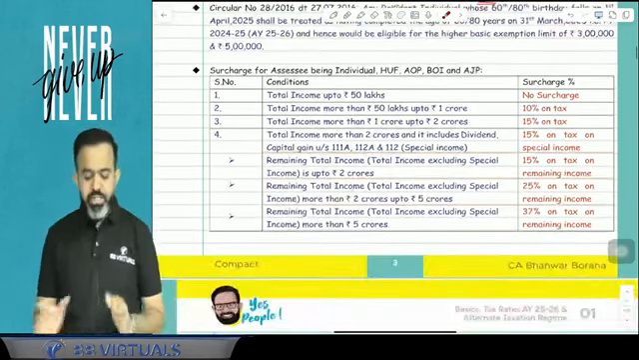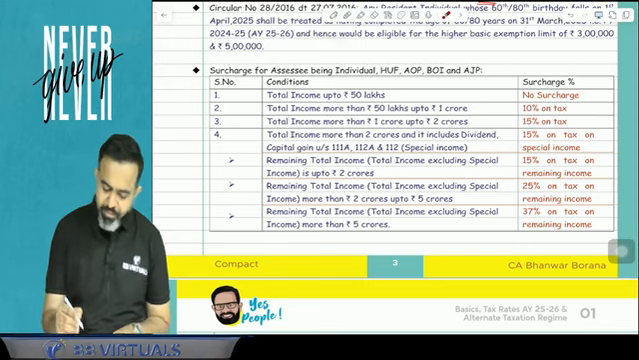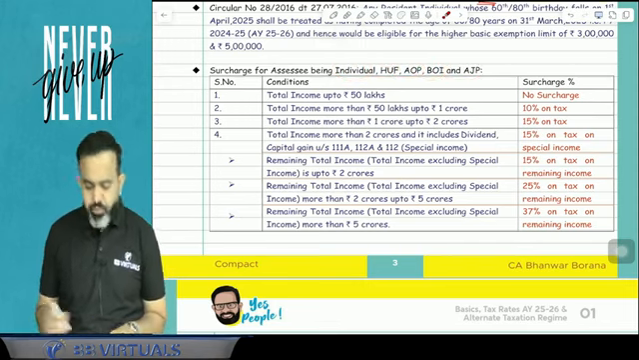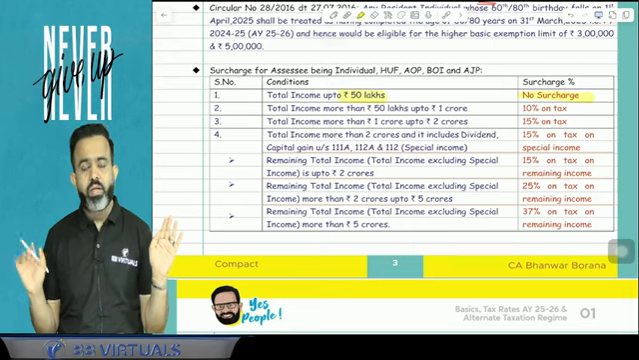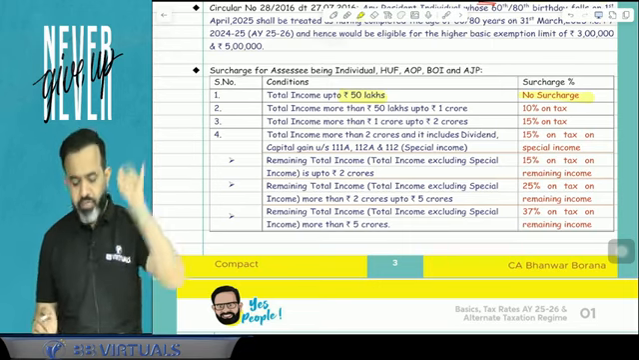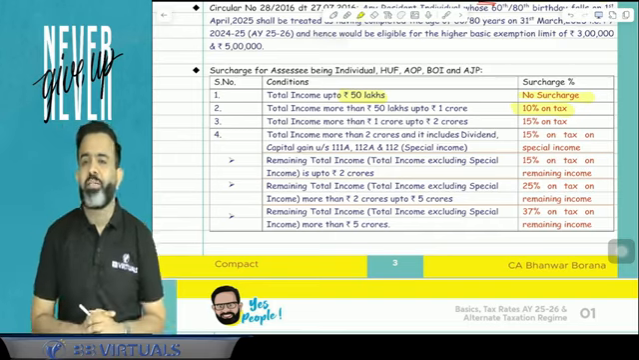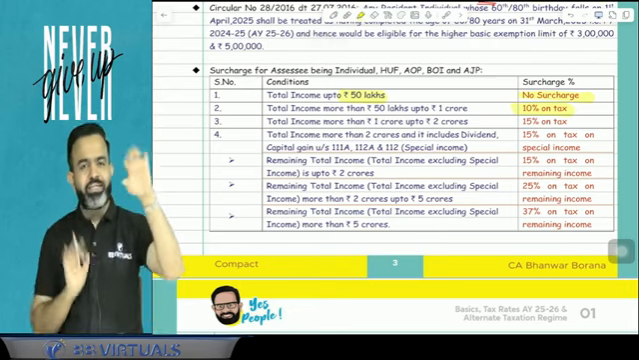Now guys, the next part is related to the surcharge. Sir, the question is: is surcharge applicable for individual, HUF, AOP, BOI, artificial juridical person? Answer is yes. But guys, if your net taxable income is up to 50 lakh, then there is no surcharge. But if net taxable income is more than 50 lakh up to 1 crore, then 10% surcharge, means on the tax you have to add an extra 10% as surcharge. So whatever the tax, plus add 10%, that is the surcharge.